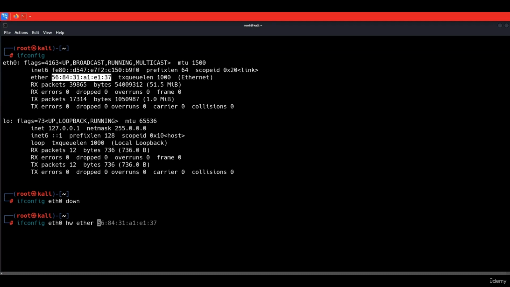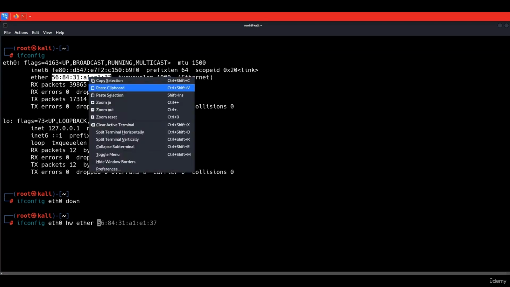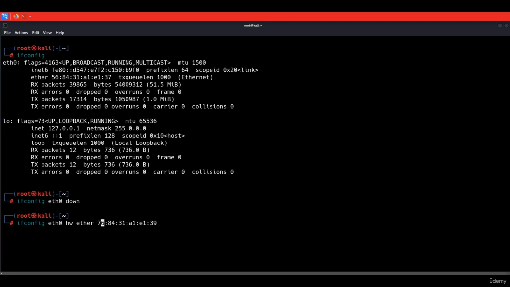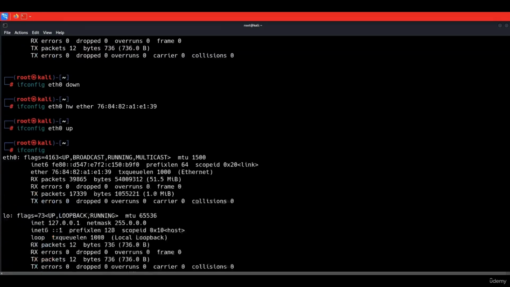And then we're going to specify the new MAC address that we want it to show. Then I'm going to hit enter, and again, ifconfig eth0 up to re-enable the interface. And if we see the MAC address by typing ifconfig, now we can see the MAC address has been successfully changed.